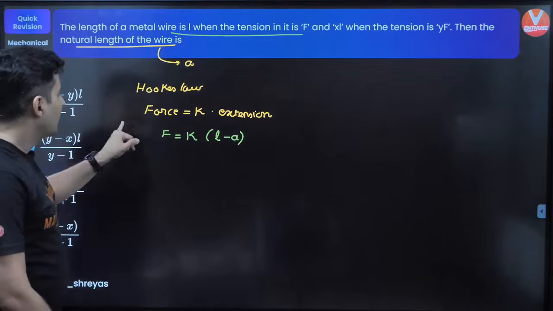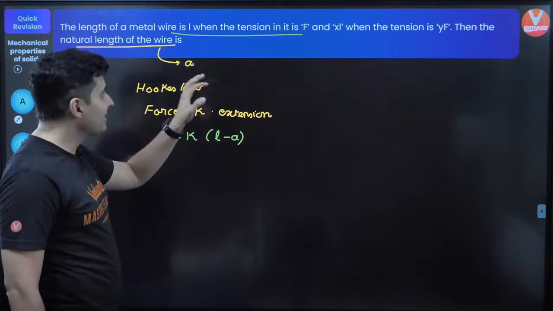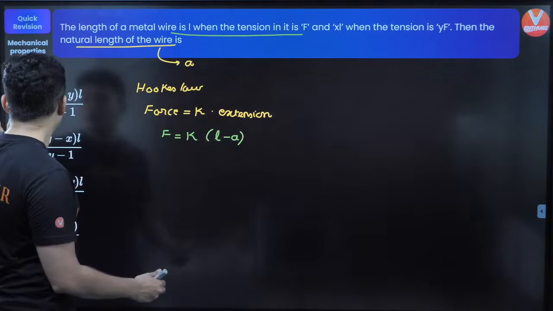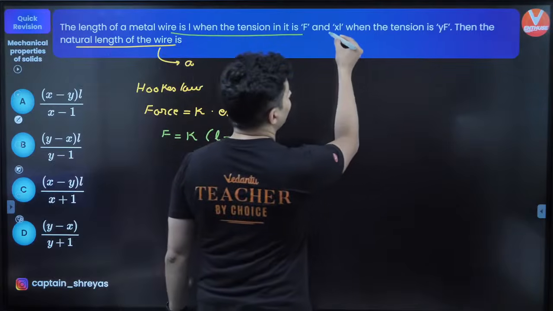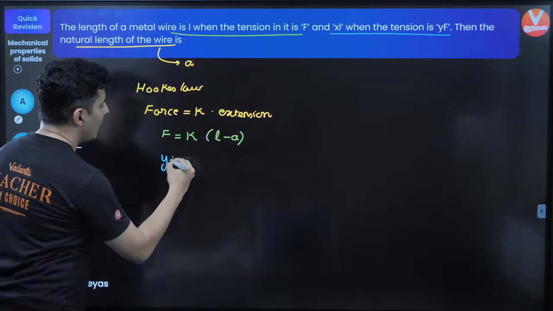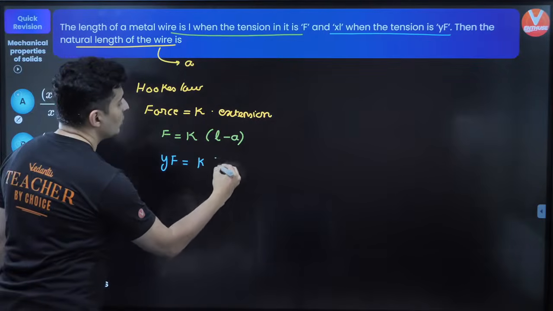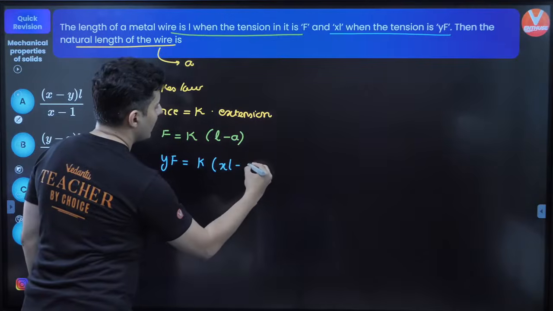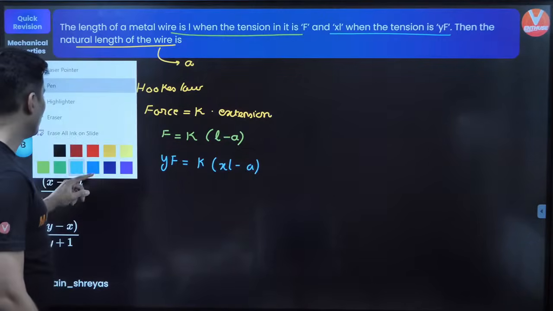Okay, so now F is equal to K into L minus A, which is the final length minus the original length, that gives you the extension. For the second case, when the length is XL, the force is YF. So YF will be equal to K into the new length XL minus A.